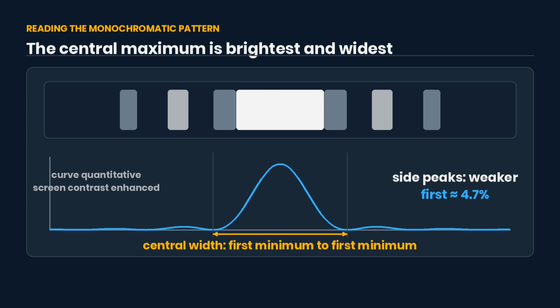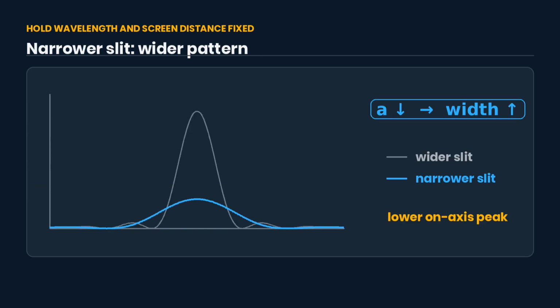Keep the wavelength and screen distance fixed, then make the slit narrower. The first minima move outwards, so the central maximum becomes wider. Less light passes through, so at unchanged exposure, the total transmitted light and the on-axis peak both fall. This does not mean the narrower pattern is fainter at every angle.